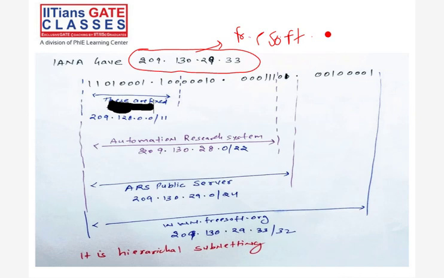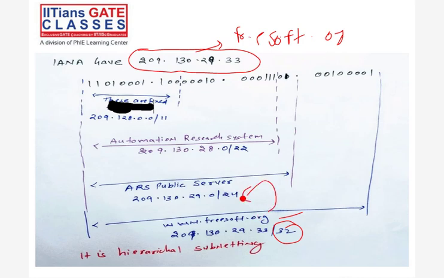But from where did this free software organization actually take the IP? It took the IP from the address space of the RAS public server. Address space /24 means 2 raised to the power 32 minus 24, which is 2 raised to 8, so 256 addresses are there. One of these addresses is given to FreeSoft. Where do these 256 addresses come from? They come from the Automation Research System.